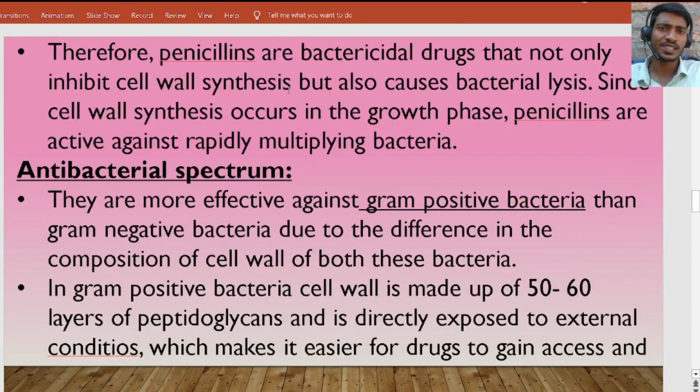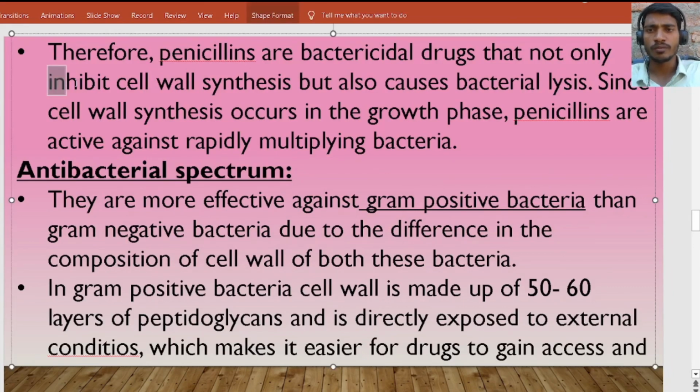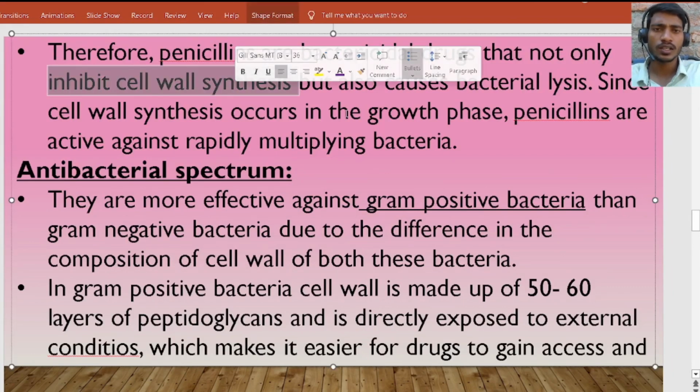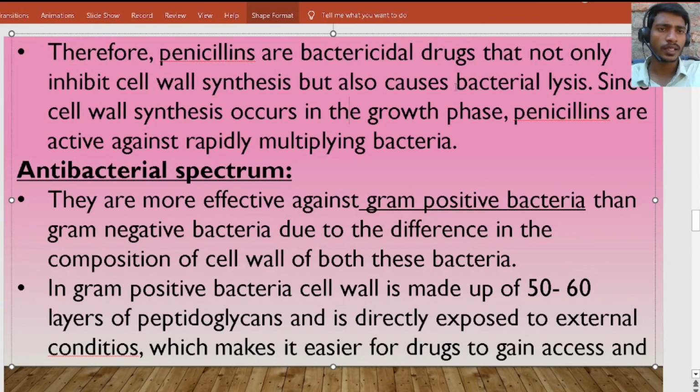Therefore, penicillins are bactericidal drugs that not only inhibit cell wall synthesis but also cause bacterial lysis. So penicillins act by two mechanisms: they inhibit cell wall synthesis and also cause bacterial lysis.